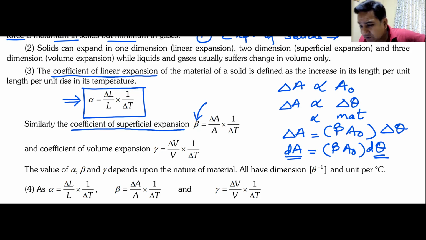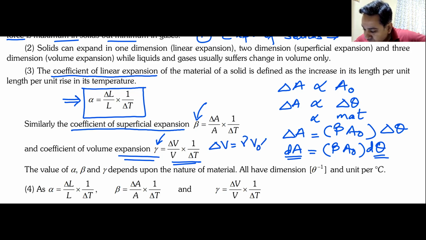On similar lines, when you have a three-dimensional body, the change in volume, delta V, will be equal to gamma into V naught into delta theta. Do we understand this? Yes, sir. Please note it down so that we can move further.